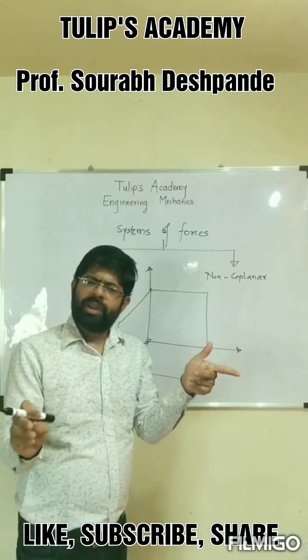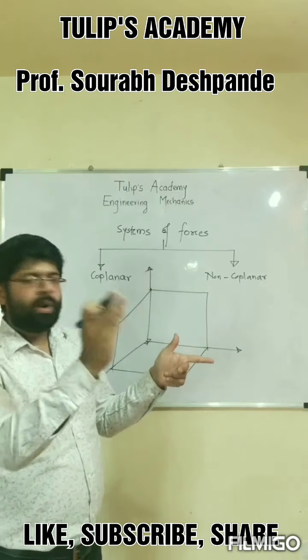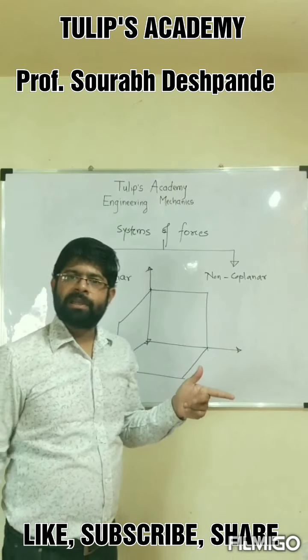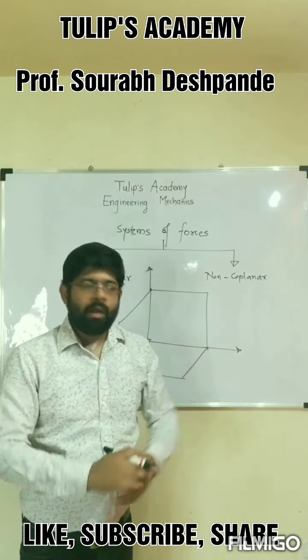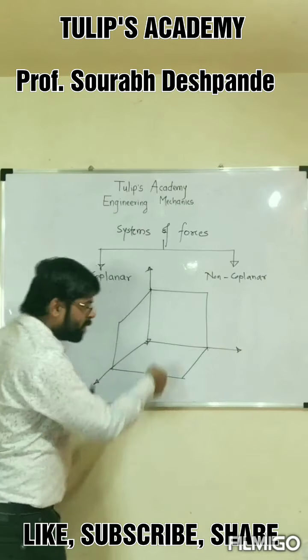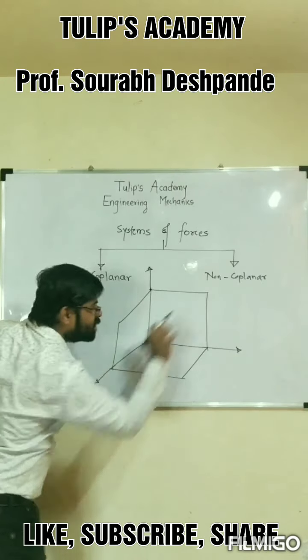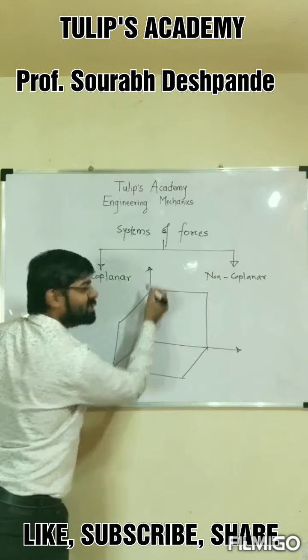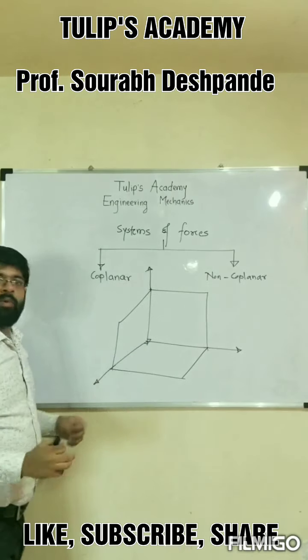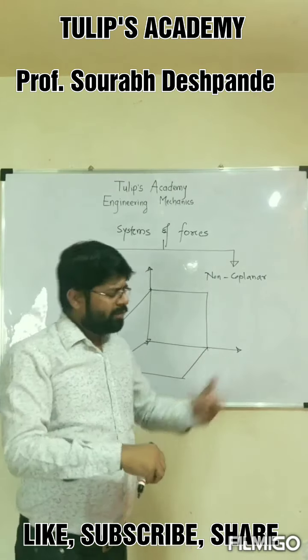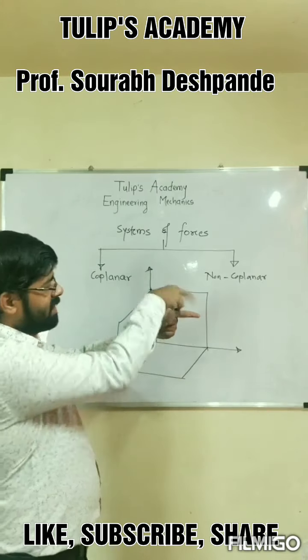That's it. Extremely simple. You may wonder whether this direction of the x-axis is positive or that one, whether this direction of the z-axis is positive or that one, whether this direction of the y-axis is positive or downward is positive. It is very easy to recognize the positive directions.